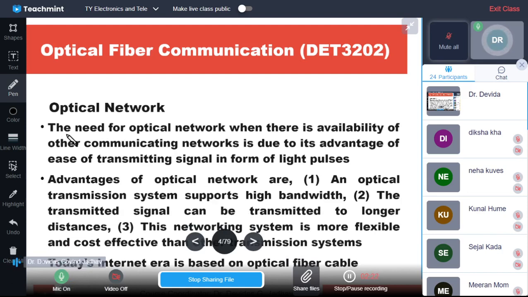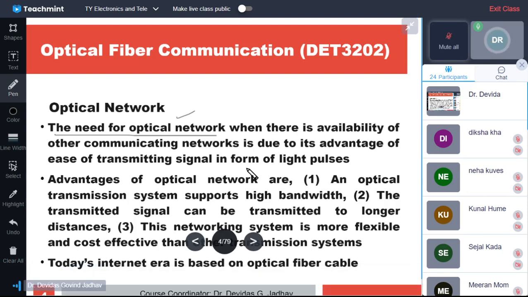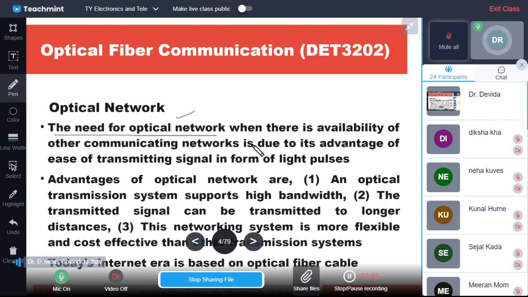So, need for the optical network. Why optical network, as there are many networks already there, right from the microwave link and other networks and the satellite, etc. Then when there is availability of other communication networks, due to its advantage and ease of transmitting signal, the optical network is adopted or is having the need in the use. So, it is easily transmitting in the form of light pulses.